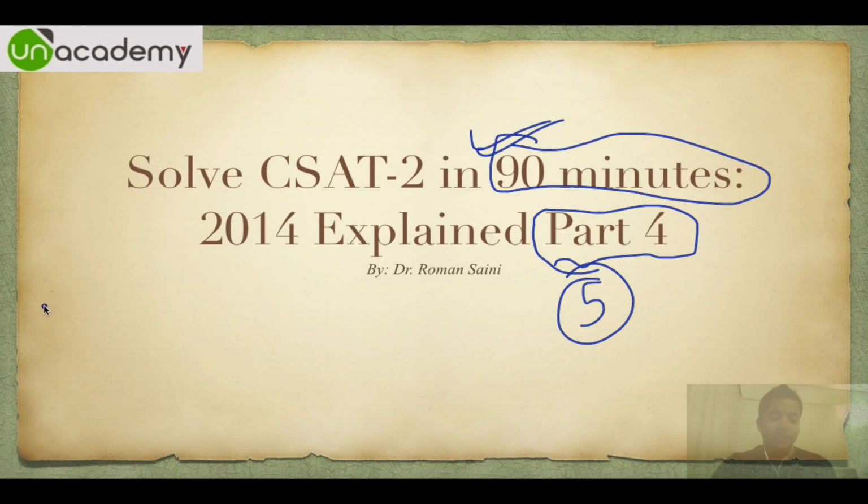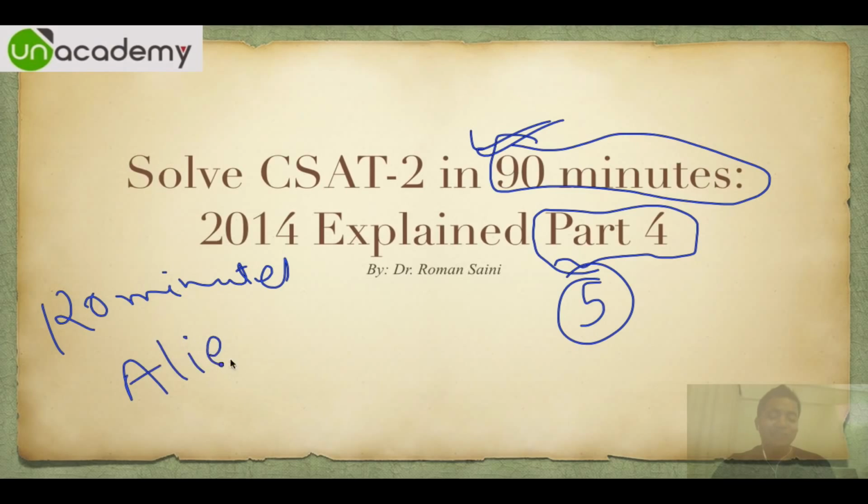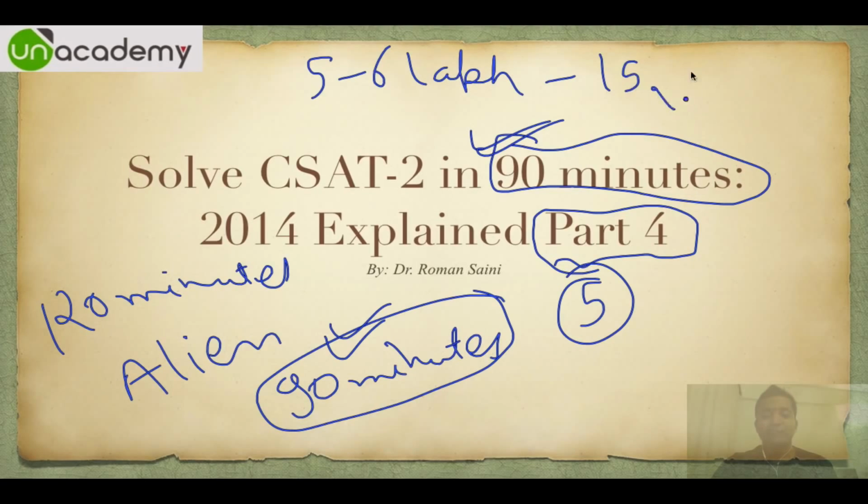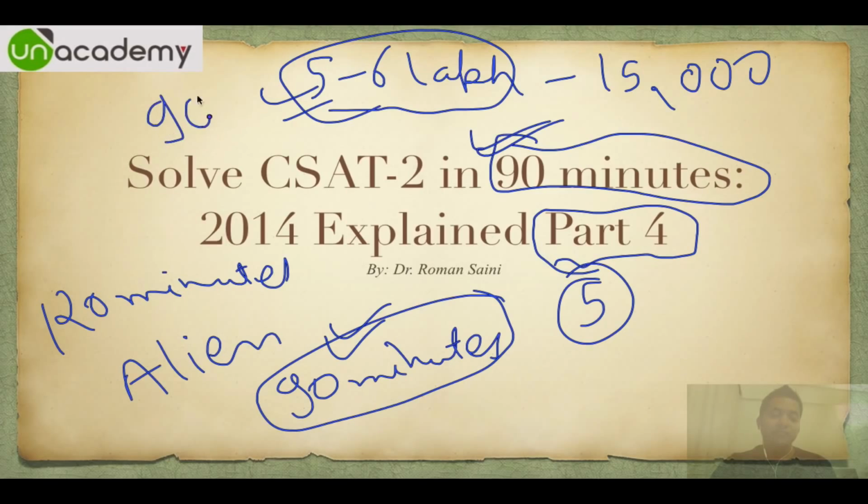See, I have seen many aspirants personally, many of my friends, they say 120 minutes is just not enough. I am an alien who can solve this paper in 90 minutes, and they come up with such excuses. See, if you want to have excuses, fine. 5-6 lakh people give the UPSC examination, 15,000 will be selected for mains. So the majority, that is 90% plus people, will be rejected. So if you want to give excuses, there are ample number of excuses, there is no question about that.